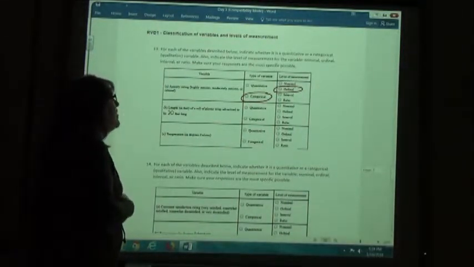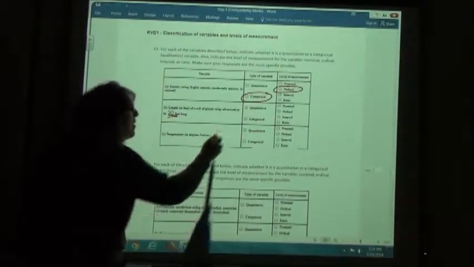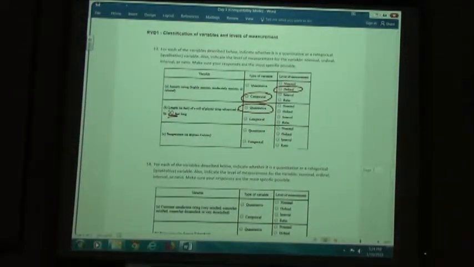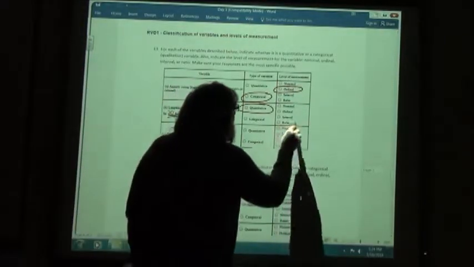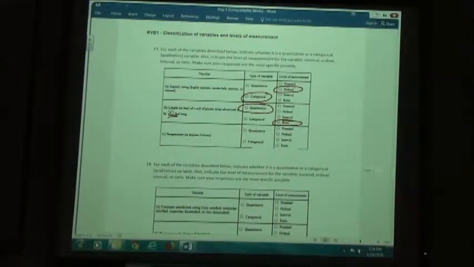Part B, length in feet of a roll of plastic wrap advertised to be 30 feet long. Well, we got a number there. It's quantitative. So I want to think about plastic wrap. Is there a meaningful zero? Do I have 0 feet of plastic wrap, or can it be an interval where I have a negative amount of plastic wrap? Well, you can't have negative plastic wrap. It's going to be a ratio. There is a meaningful 0. Once I hit 0, I can't go any lower than that.